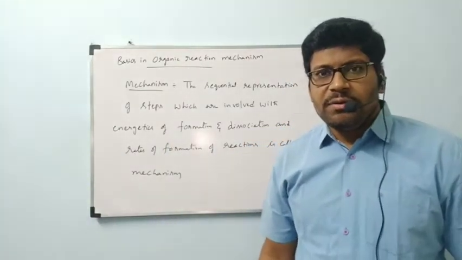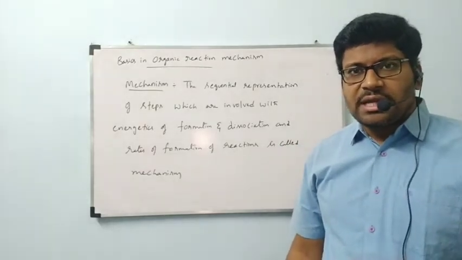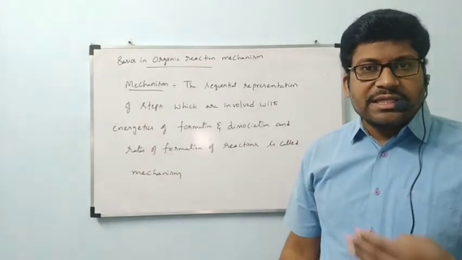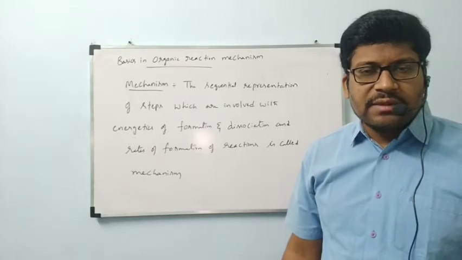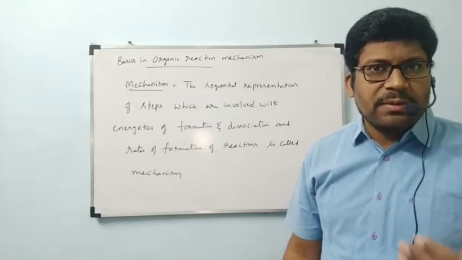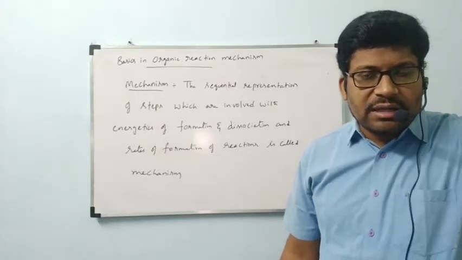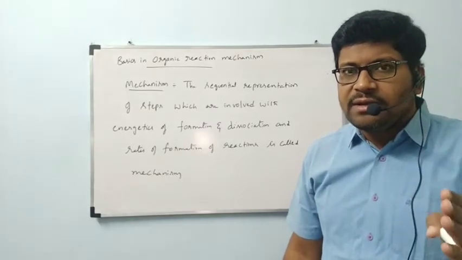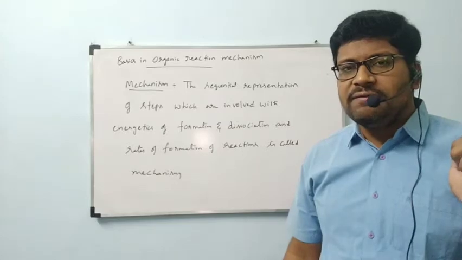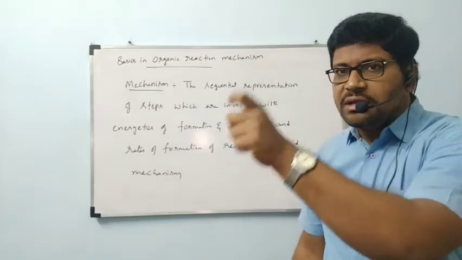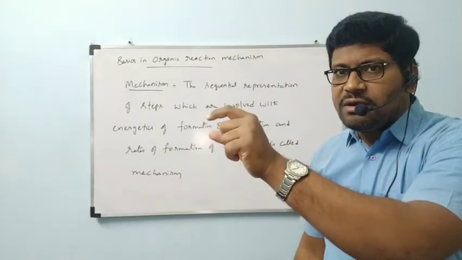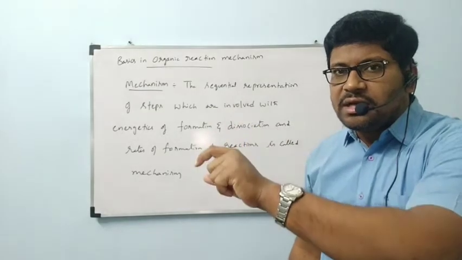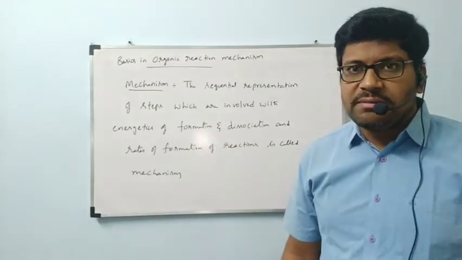I hope you understood now. Energy will be involved, as well as within what time the reaction is going to be completed, and in a sequential manner how the reaction is completed. Everything we represent in the mechanism. For every step, the energy involvement as well as in what time the step is completed.